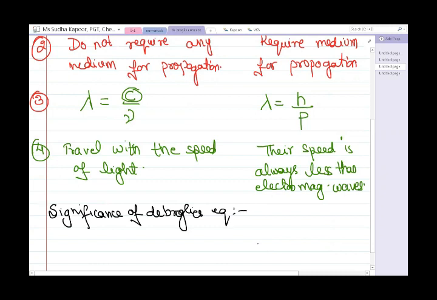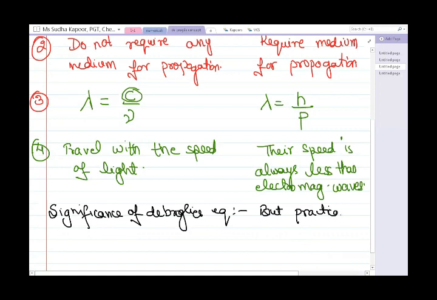We can say that it is applicable to all the material objects, but the main significance of de Broglie equation is only in case of microscopic objects or microscopic particles.